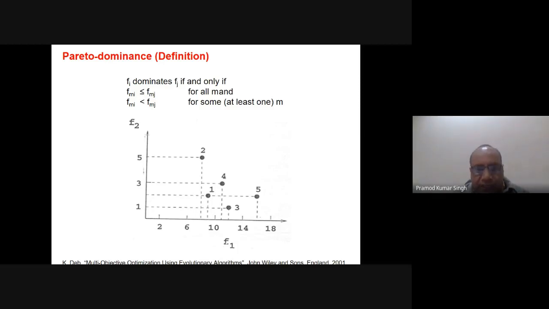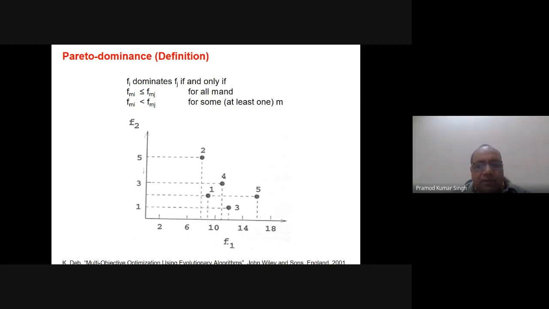Now suppose you take solution number 1 and solution number 2, and if I compare these two solutions, I'm not in a position to say which solution is a good solution. Because someone may say that solution 1 is good in comparison to solution 2, just because its f2 value is lesser than the f2 value of solution 2 and we have to minimize. You just see that the f2 value of solution 1 is better than this.